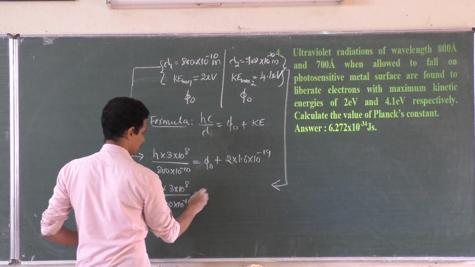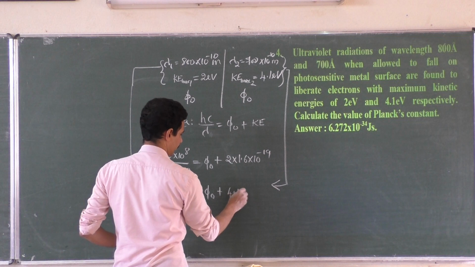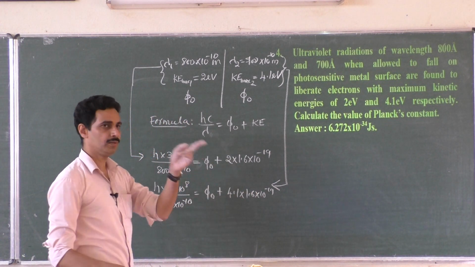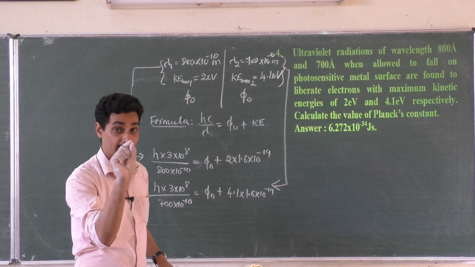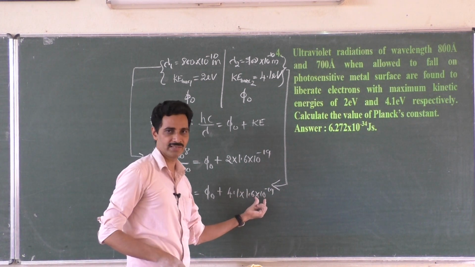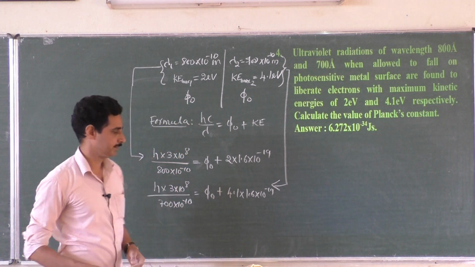hc by lambda. Same work function, same material. Energy of the electrons is more. 4.1 into 1.6 into 10 to the power minus 19. So electron volt multiply by 1.6, because in electron volt you see e is multiplied to V, right? So multiply the electron volt value to 1.6 into 10 to the power minus 19 joules. To convert joule to electron volt, divide it.